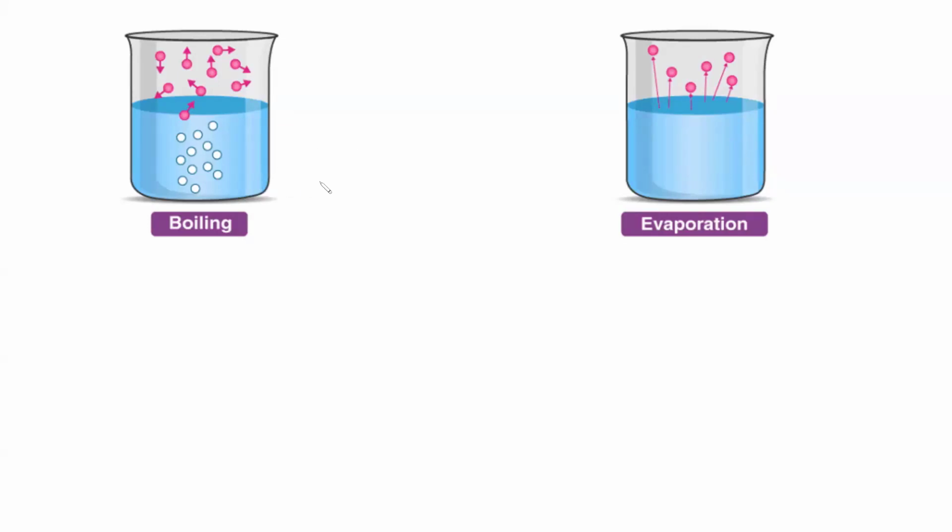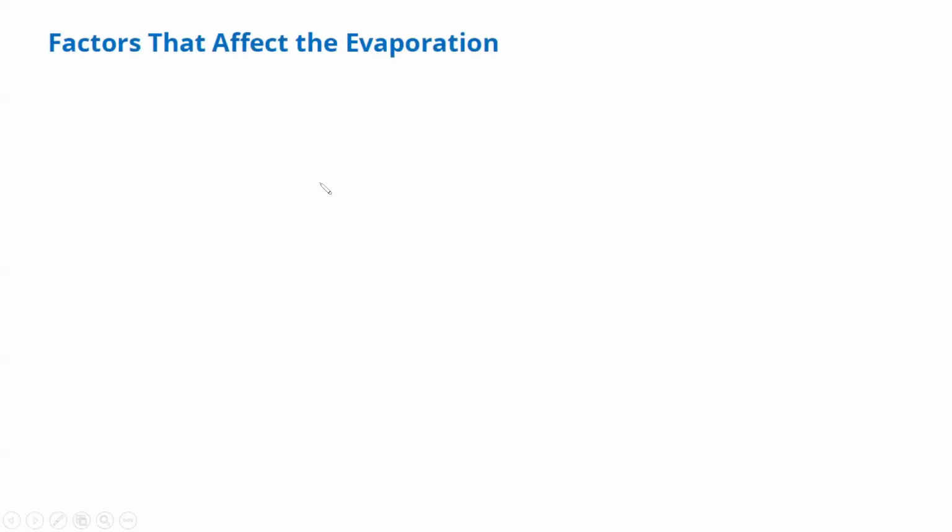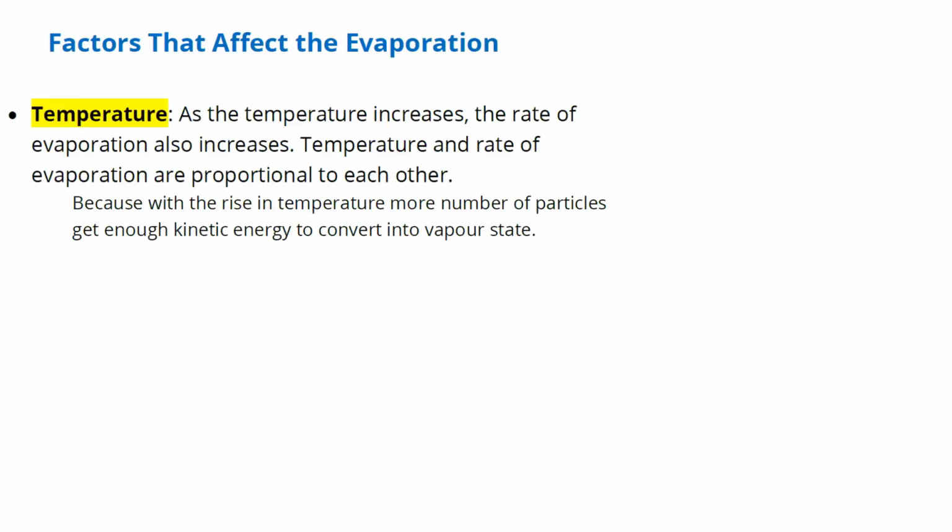So today's class we will continue. Next topic is factors affecting evaporation. The first factor is temperature. Now we all know what temperature is. Temperature is the degree of hotness or coldness of an object.